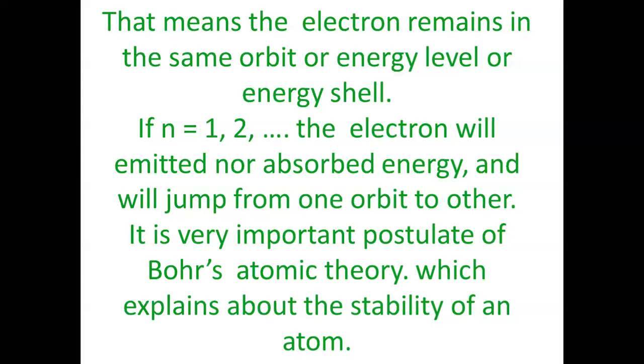So there should be one more quantum number, called the azimuthal quantum number. These will give you sub-energy levels, namely s, p, d, f, etc. These are also present around the nucleus.